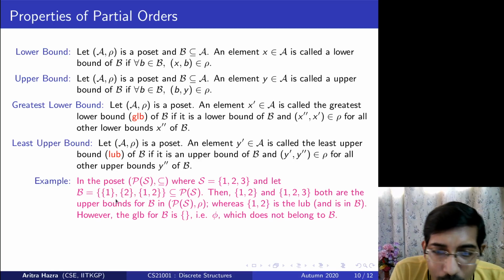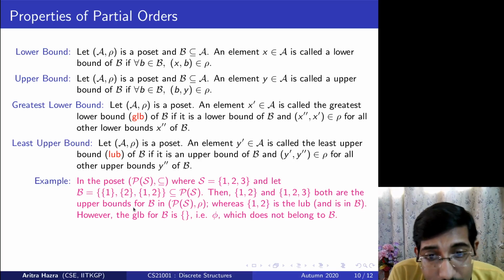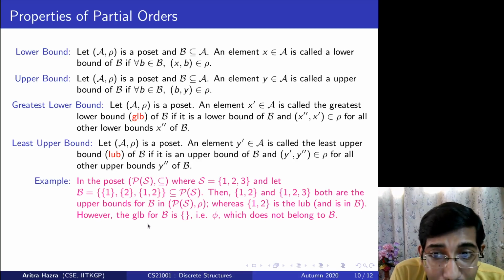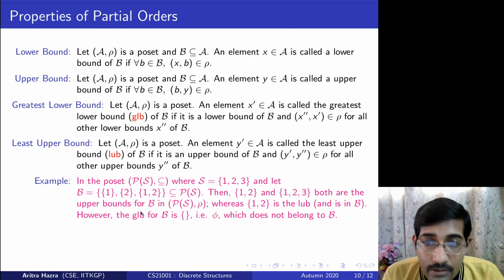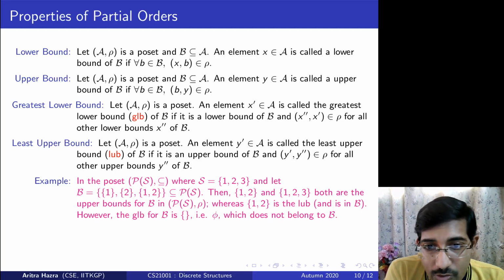So therefore, the lower bound for this particular B is only the null set, phi. And this lower bound is the greatest lower bound because there is no other lower bound from which this can be reached. So this is the greatest lower bound that we can consider.